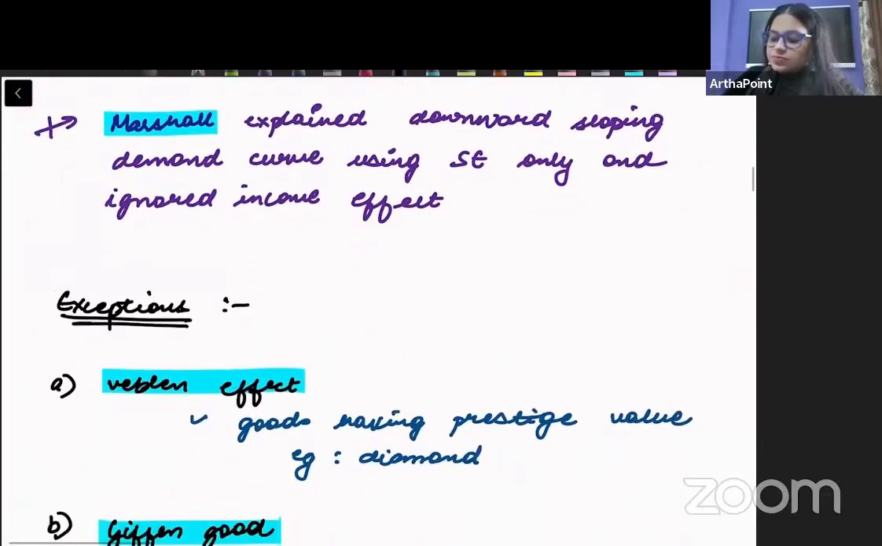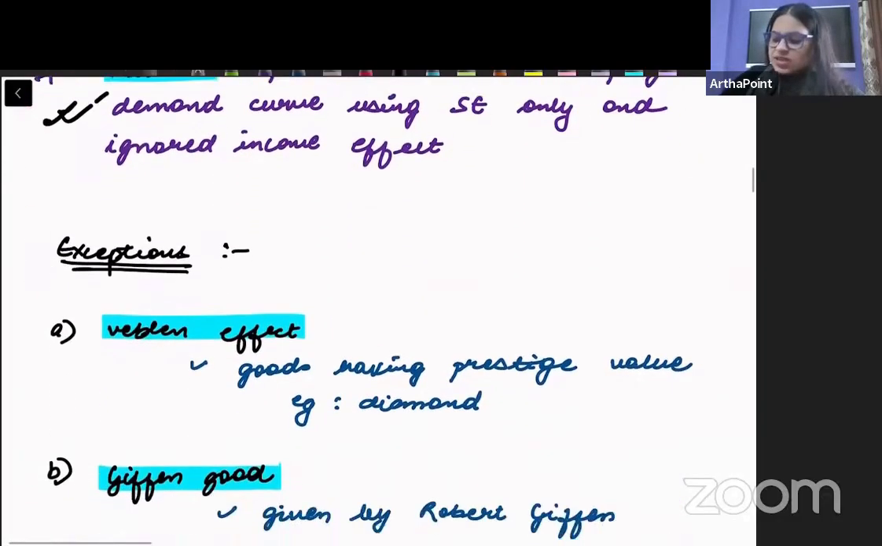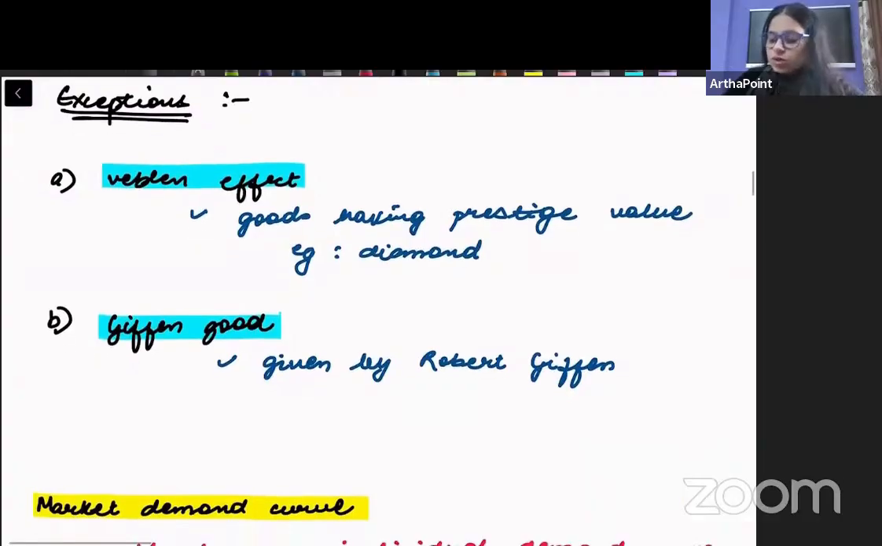अच्छा, then I am just skipping these names. ये names एक बार ही पढ़ लेना. This is available on your portal. अच्छा, दो इफेक्ट्स हैं जो हमें पढ़ने हैं. एक है Veblen इफेक्ट, एक है Giffen good.